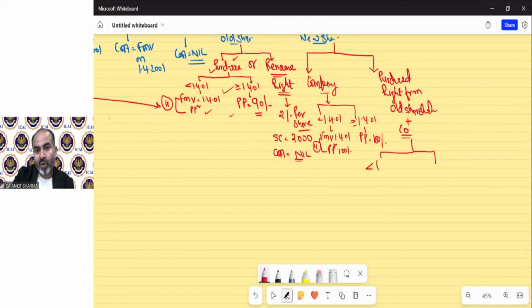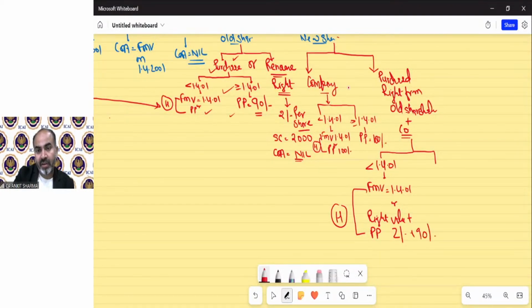If it is before 1/4/2001, then FMV on 1/4/2001 or right value plus purchase price, whichever is higher. Right value means 2 rupees plus 90 rupees, not 100. That means 92 rupees in our example.